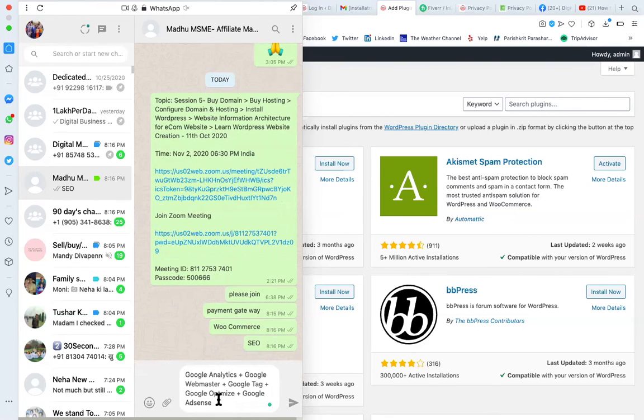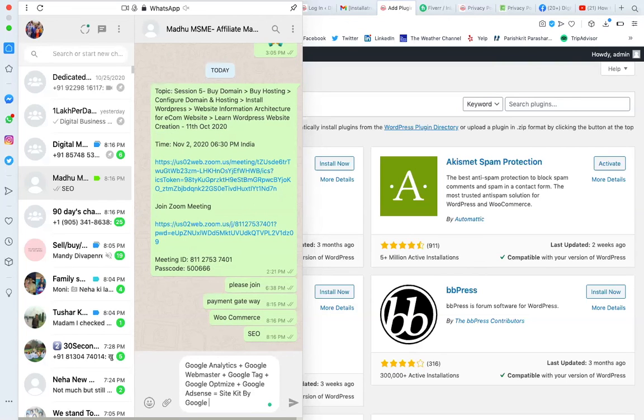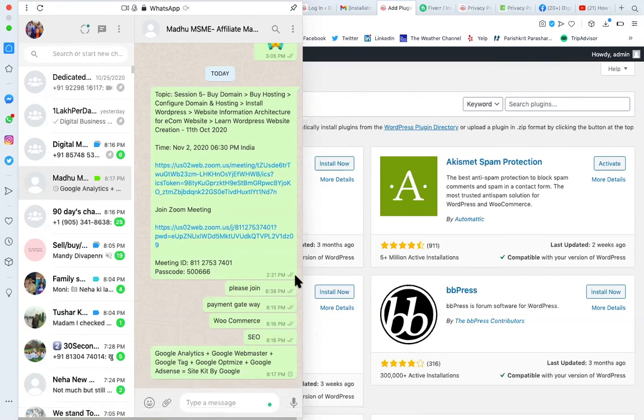All these are combined together. You can have one tool, Site Kit by Google. Site Kit by Google is the name of the plugin. So these few plugins I will show you. Apart from that, there is no such limitation. You can use any plugin. I will show you how to use an SEO plugin, how to use the WooCommerce plugin, and how to use this Google Site Kit.